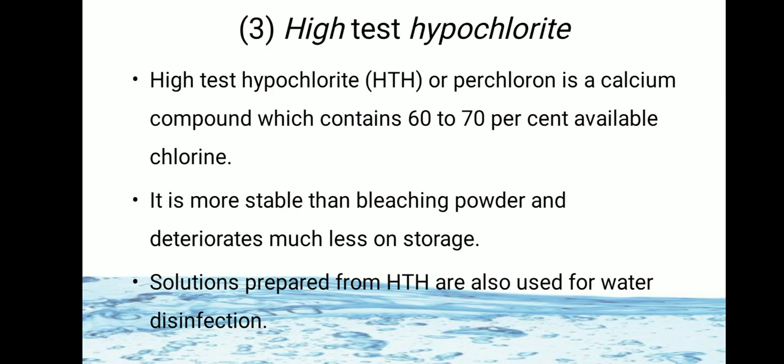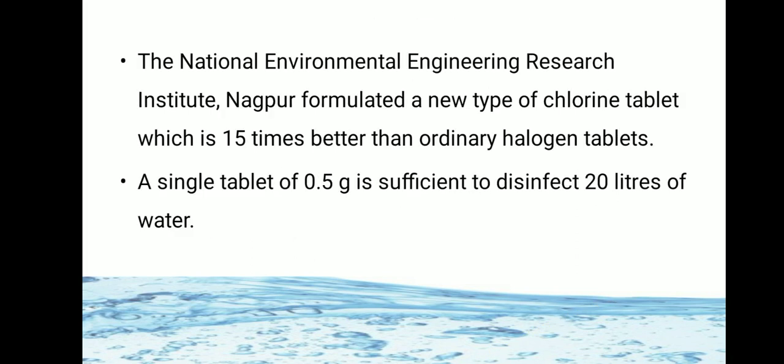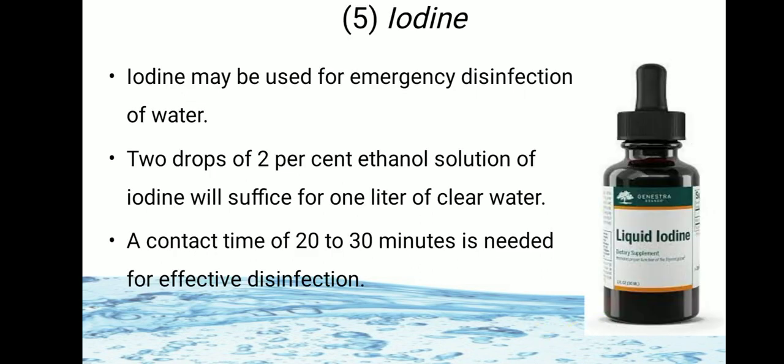The third chemical used is high test hypochlorite, or perchloron. It is a calcium compound which contains 60 to 70% available chlorine. It is more stable than bleaching powder. The next chemical used is chlorine tablets. A single tablet of 0.5 gram is sufficient to disinfect 20 liters of water. The next chemical used is iodine. 2 drops of 2% ethanol solution of iodine is sufficient for 1 liter of clear water.